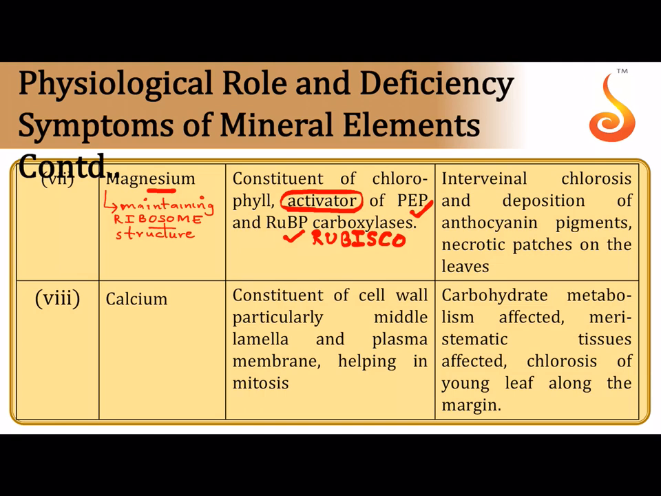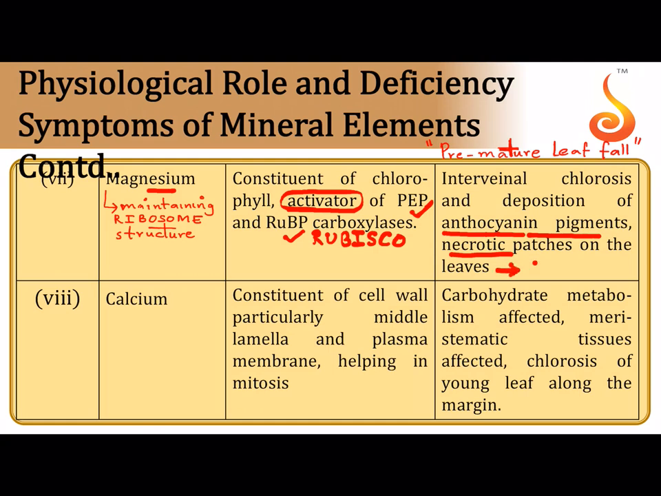If there is deficiency of magnesium, there is premature leaf fall, very similar to nitrogen. There is premature leaf fall in those plants which suffer from magnesium deficiency. Again, there is anthocyanin deposition and necrotic patches.